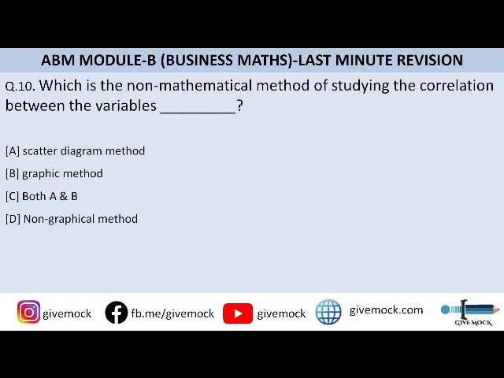Which is the non-mathematical method of studying the correlation between the variables? So you can go to the options here. Option A is scatter diagram method, option B is graphic method, option C is both A and B, and option D is non-graphical method. So guys, the correct answer to this question is option C, that is both A and B are the non-mathematical methods of studying the correlation between the variables. So moving on to question number 11.